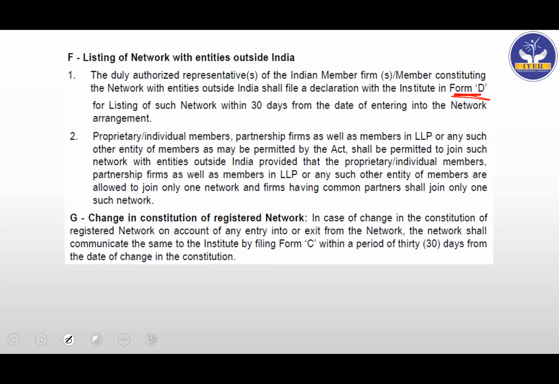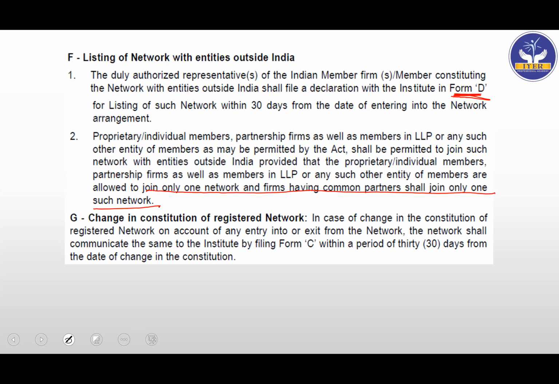Proprietary individual members, partnership firms, as well as members in LLP or any such other entity of members as may be permitted by the Act shall be permitted to join such network with entities outside India, provided that they are allowed to join only one network, and firms having common partners shall join only one such network. So we have already seen that they can only join one network, and common partners shall join only one such network. Easy, simple, similar to what we had already seen earlier.